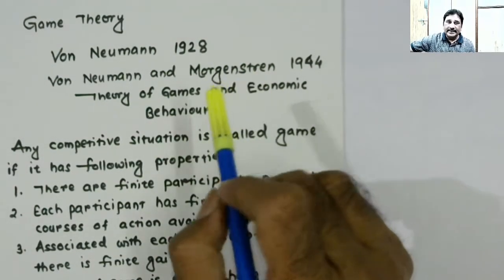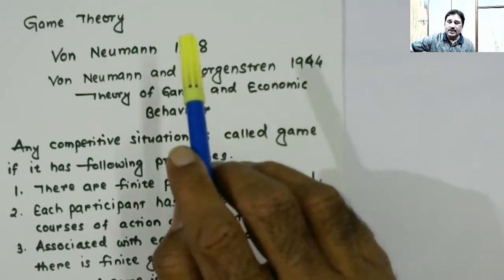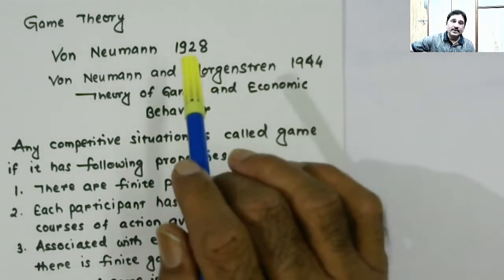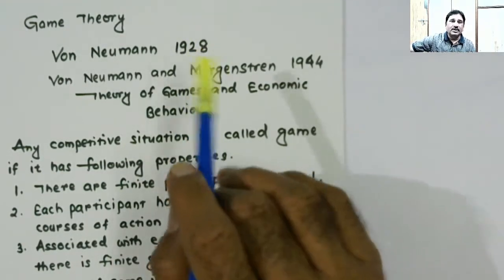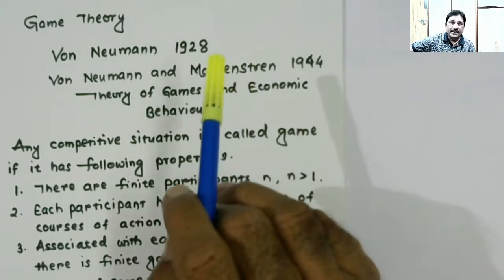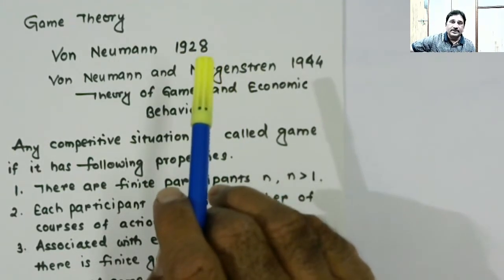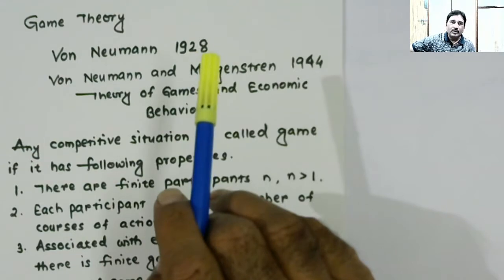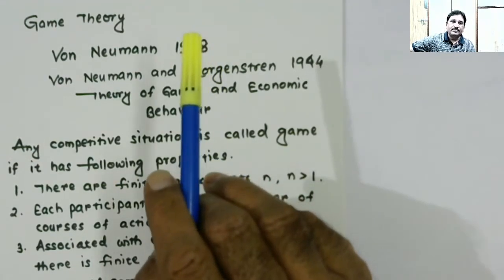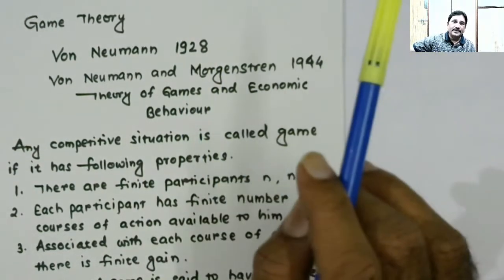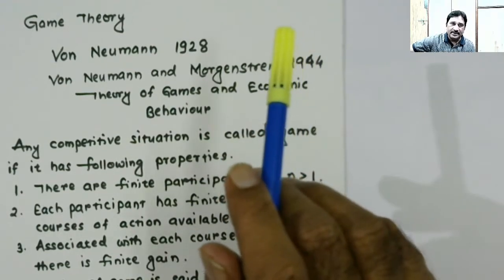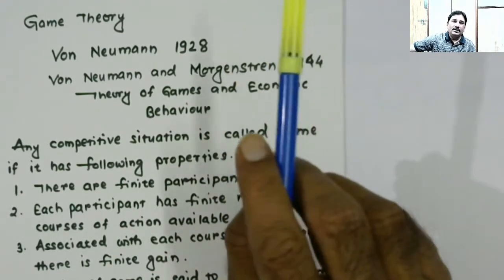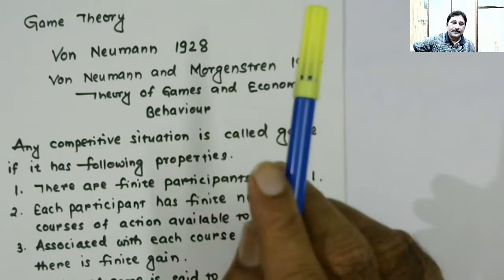Welcome to the lecture on game theory. This theory was given by von Neumann in 1928. He is also called the father of game theory. But it was in 1944 that this theory got attention, because of the publication called Theory of Games and Economic Behavior by von Neumann and Morgenstern.